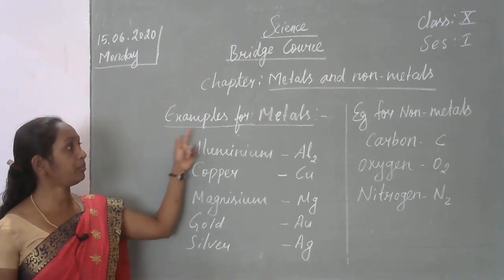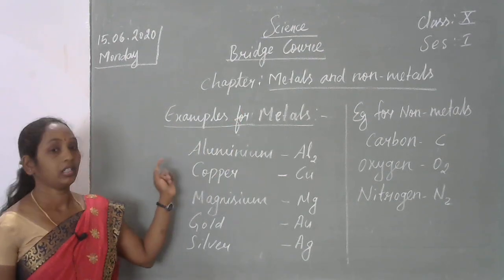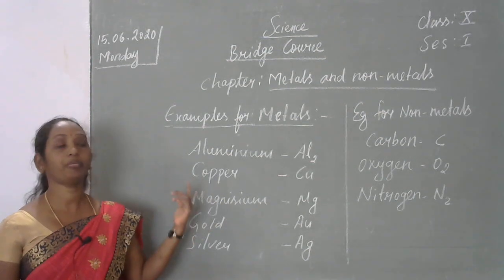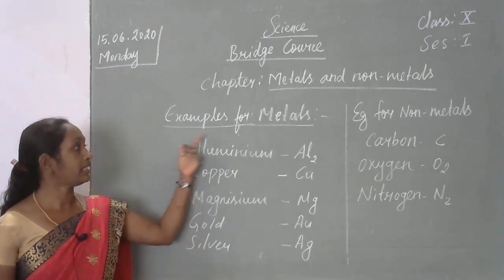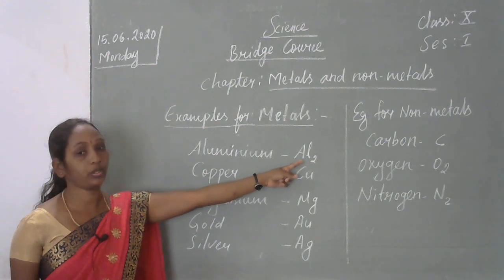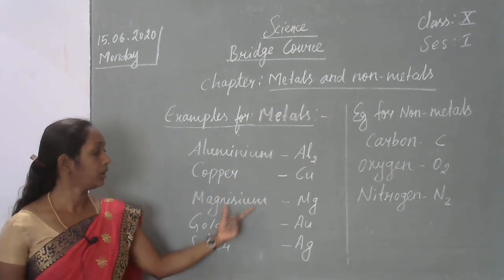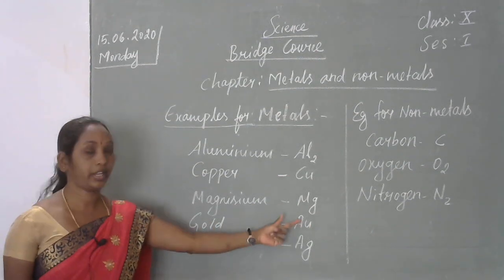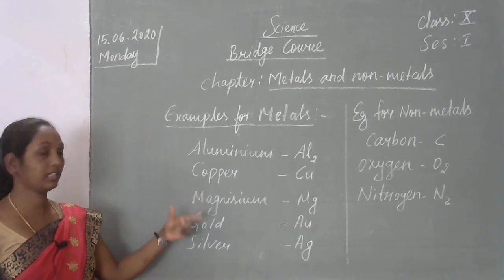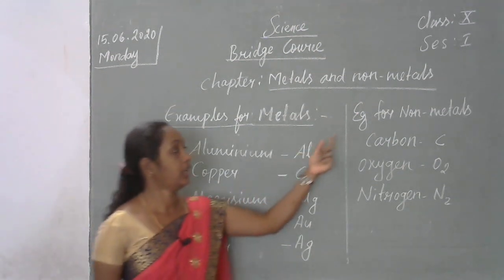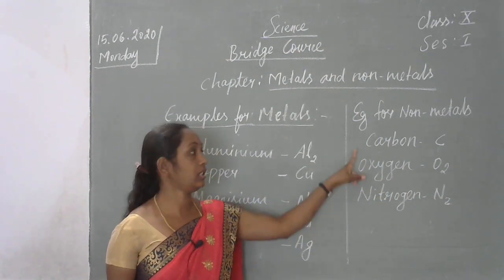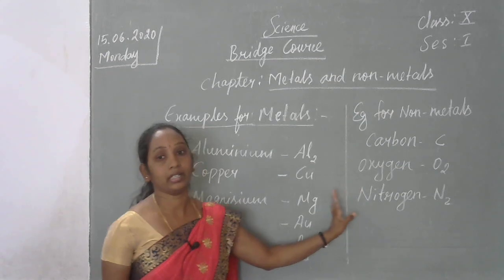Next topic is examples of metals and non-metals. In day-to-day life, we are using many things that are all made up of metals and non-metals. Examples for metals: aluminium, Al, copper, Cu, magnesium, Mg, gold, Au, silver, Ag. These are the important metals, and we'll see later what the uses of metals are. Examples for non-metals: carbon, oxygen, nitrogen.